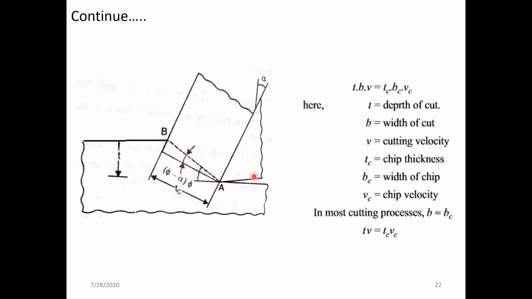So again from the same thing, we can derive further that the volume of metal removed is equal to the volume of chip. Whatever volume of metal is going to be removed will be equal to the volume of chip. So what is the volume of metal which is going to be removed? It is equal to the width of the chip which is going to be there.